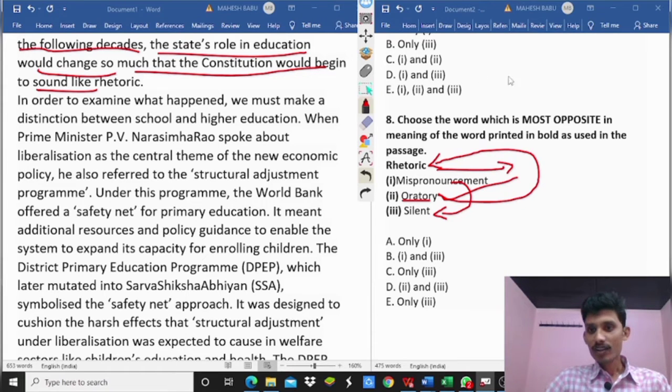Sorry, opposite. Oratory is the same meaning as rhetoric. So the question asks for the most opposite in the passage. So oratory is similar in meaning. Mispronouncement and silent are opposite. So 1 and 3. Option 1 and option 3, found in the second option B.